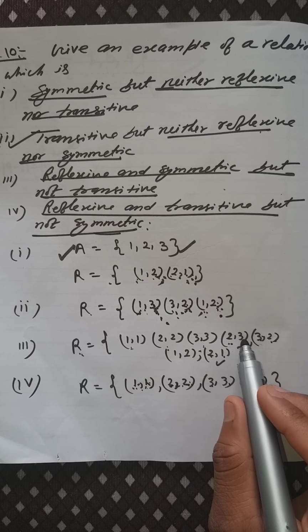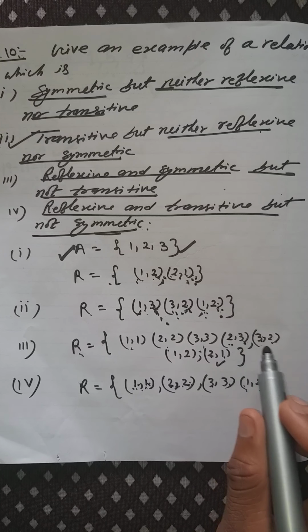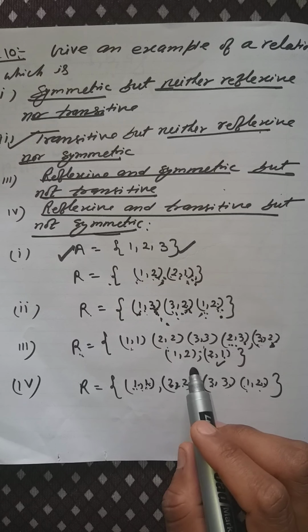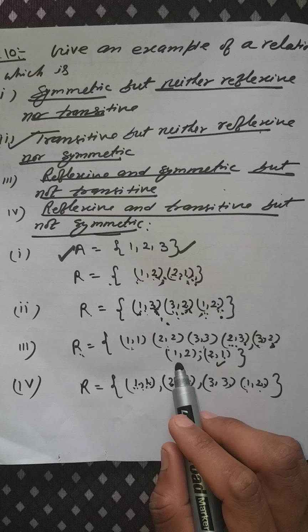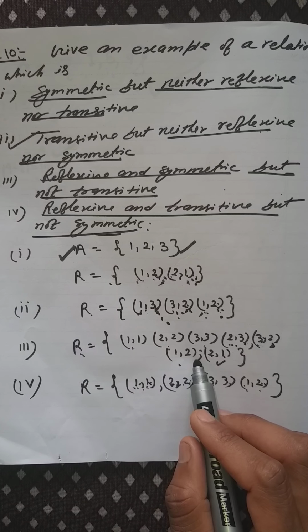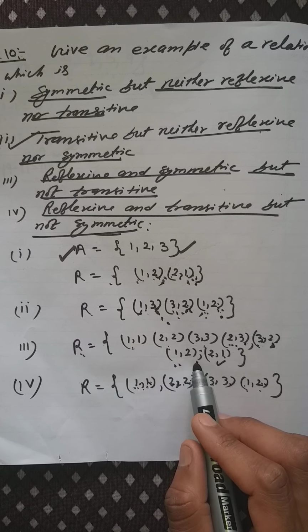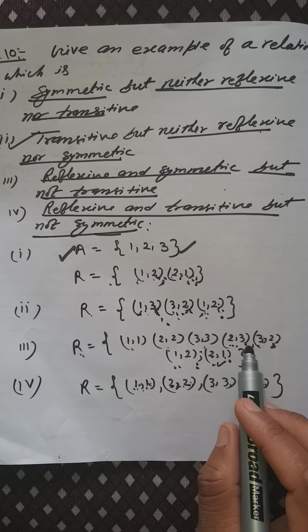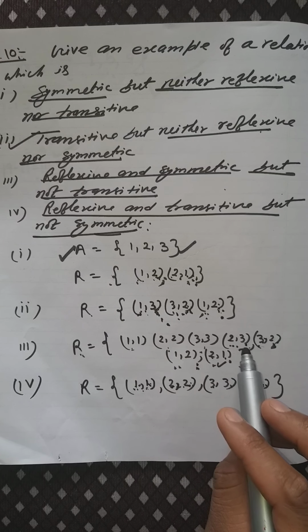If you are writing (2, 3), you will write (3, 2), right? If you are writing (1, 2), you will write (2, 1). This indicates that the given relation is symmetric.